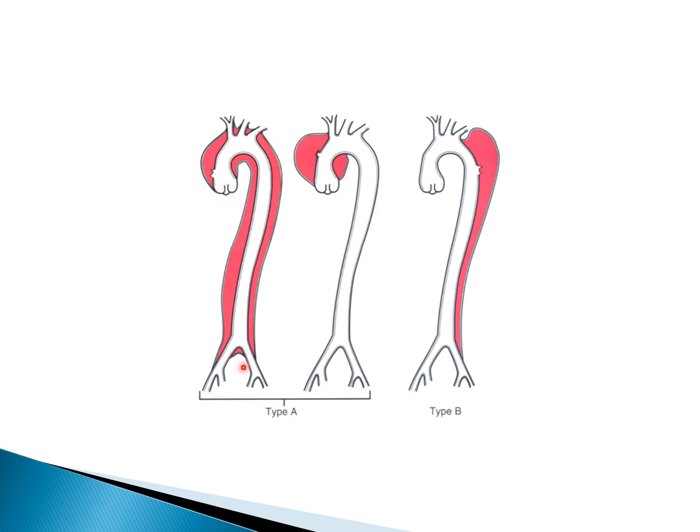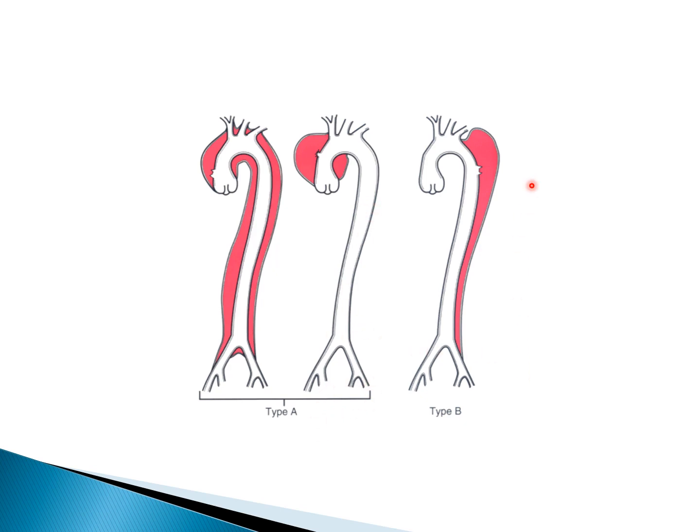If it involves both ascending and descending, this is known as DeBakey type 1. Type A, DeBakey type 1, is seen in 75% of cases. And when it involves only the ascending aorta, this is known as DeBakey type 2. It occurs in 5% of cases.